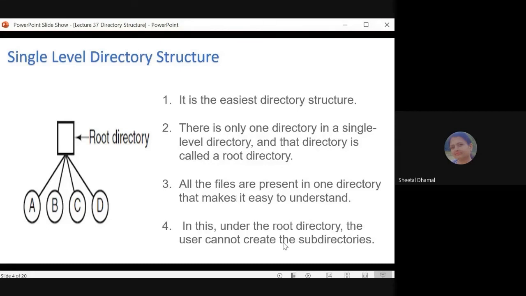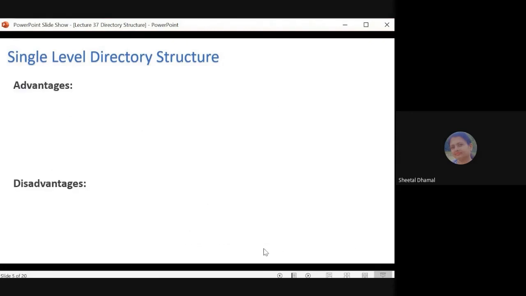And in this, under the root directory, the user cannot create the sub directory. मतलब अभी नहीं, ये जो previous operating system था, तब that time only one drive was there, and user had to save all his files inside that root directory only. That concept was used in the earlier days. So now what are the advantages and disadvantages of the single level directory structure?